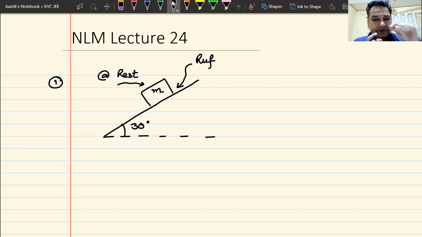We also call it impending motion downwards. It has got an impending motion downwards, but it is not moving. Something is stopping it. That thing is static friction. Can you tell me the value of static friction in this case? What is the value of static friction or frictional force acting on this body?